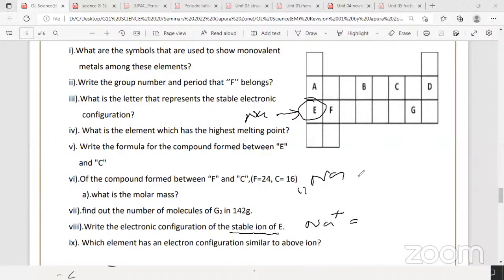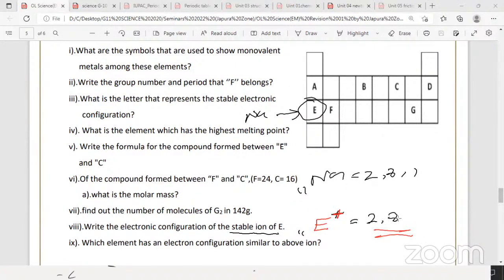Sodium atomic number 11. This is 2,8,1. When it becomes Na plus, 2,8,1 becomes 2,8. So what is the configuration of the stable ion, not the sodium? Actually don't write Na plus here, you better write E plus. E is sodium here, E plus, 2,8 is the answer. No need to write E plus, you can directly write the answer 2,8.